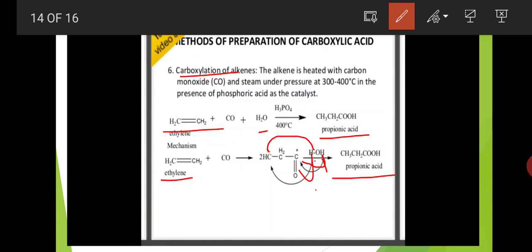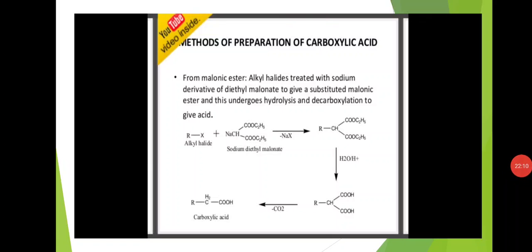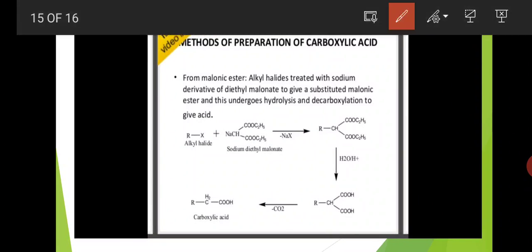Alkenes heated with carbon monoxide under steam condition at 300 to 400 degrees centigrade, in presence of phosphoric acid, the alkene is converted to carboxylic acid. And the last method is from malonic ester. From malonic ester, alkyl halides are treated with sodium derivative of diethyl malonate to give a substituted malonic ester, and